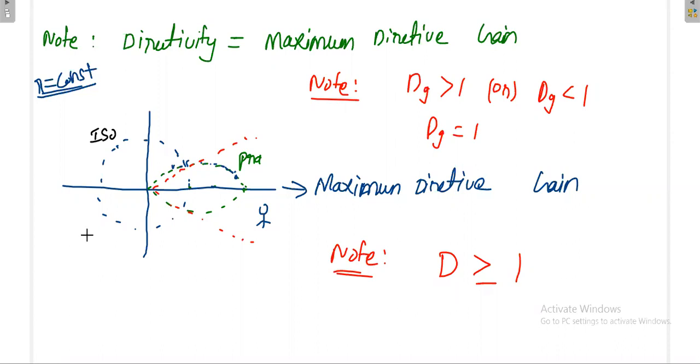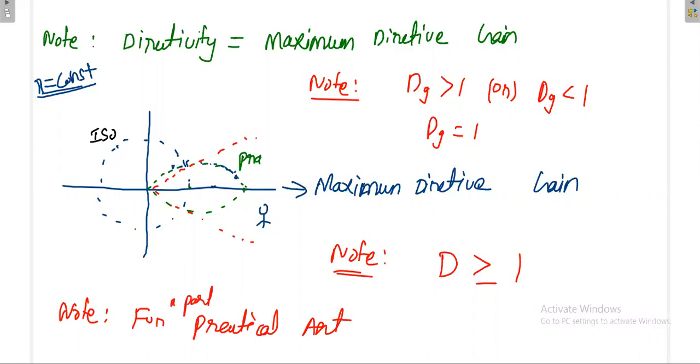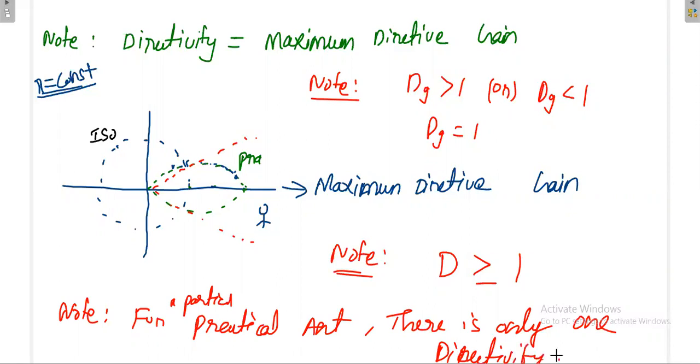For a particular practical antenna, there is only one directivity, because once you change the antenna, the directivity will change. It can give the maximum radiation only in a particular direction. It cannot give it in all directions. That's the idea of the practical antenna as compared to the isotropic antenna.